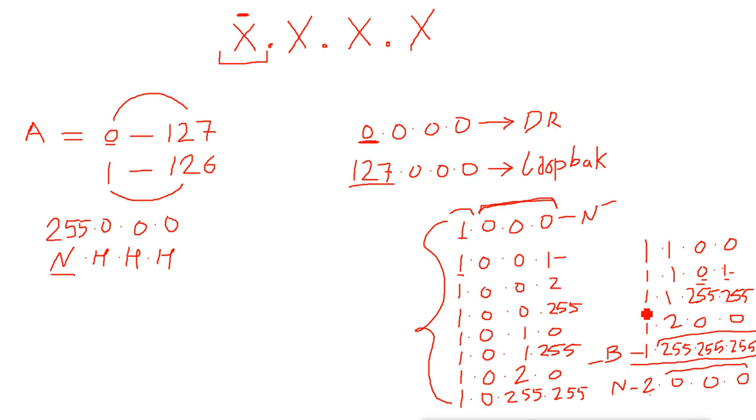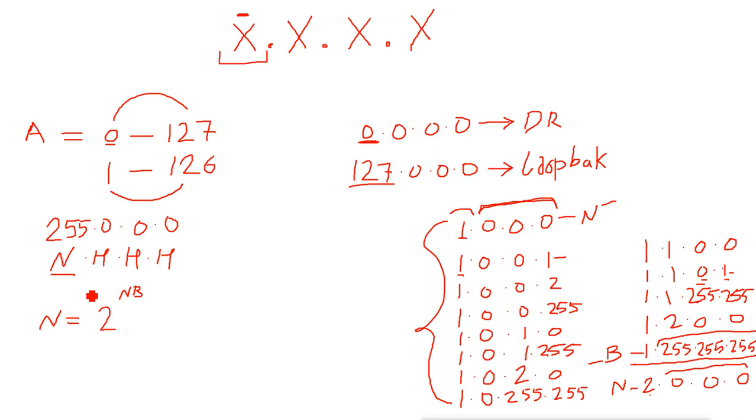So how many network addresses do we have? If you want to calculate it, the formula for the number of networks in a particular class is 2 raised to the network bits. So what is the number of network bits we have?